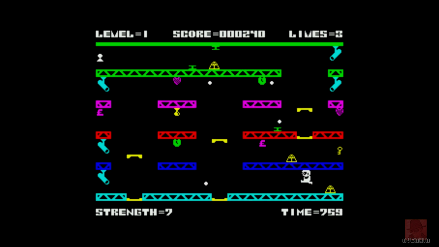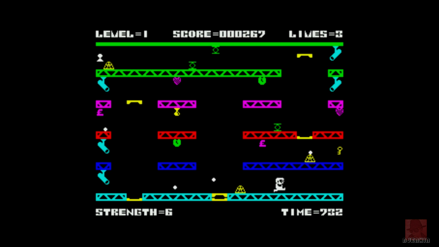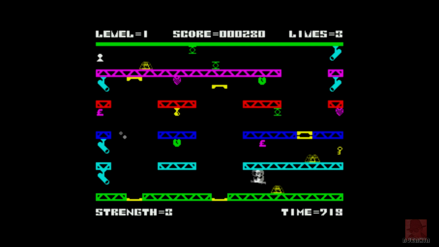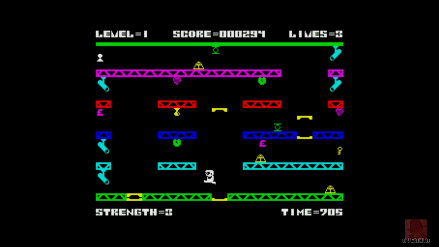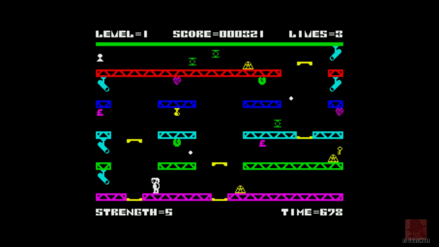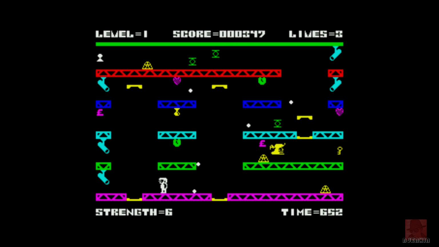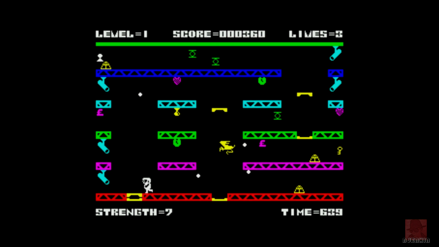That's annoying. Okay, now your time is ticking down in the bottom right. You probably already clocked that. And we've got strength in the bottom left. By hitting any of the enemies, our strength goes down. If we go down to 0, we've had it. Sometimes it might tick up 1 or 2 and recover ever so slightly. But you can't hang around because the time will run out otherwise.